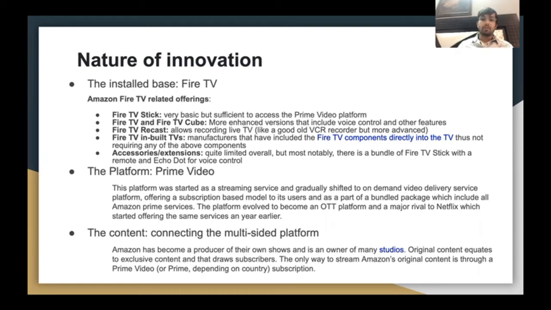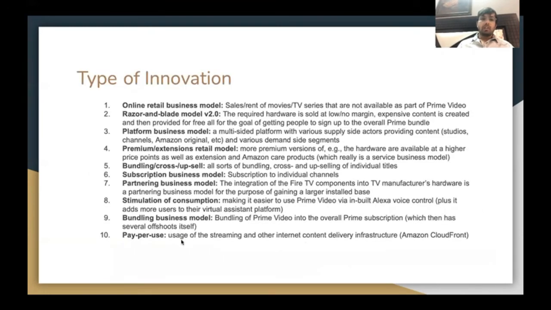Amazon has become a producer of their own shows and is an owner of many studios. Original content equates to exclusive content, and that draws subscribers. The only way to stream Amazon original content is through a Prime Video subscription. Second thing I'll be talking about is the type of innovation in Amazon Prime.